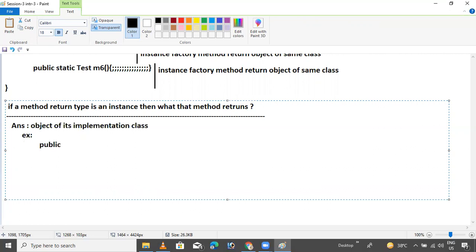public interface I1. Okay, the interface.